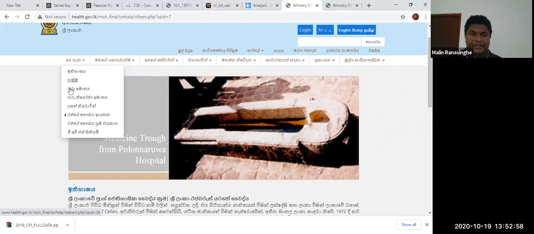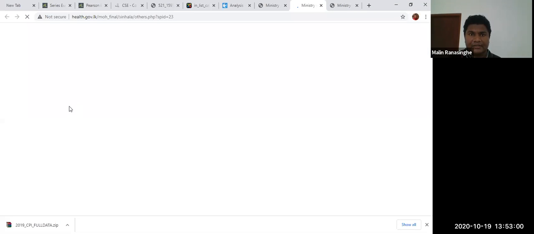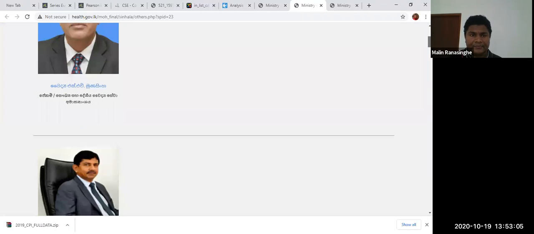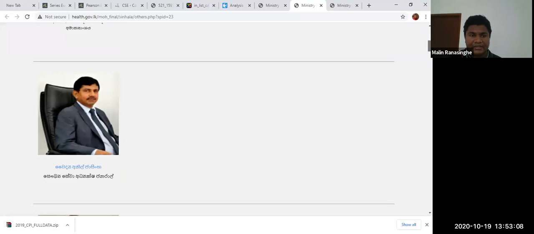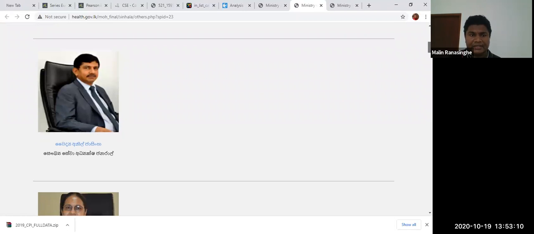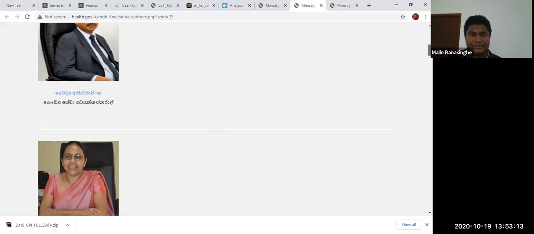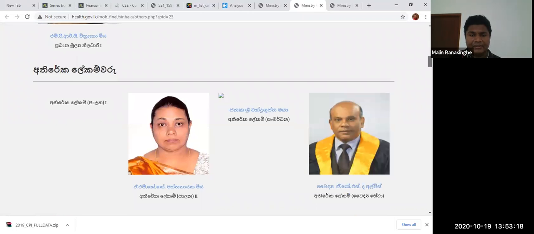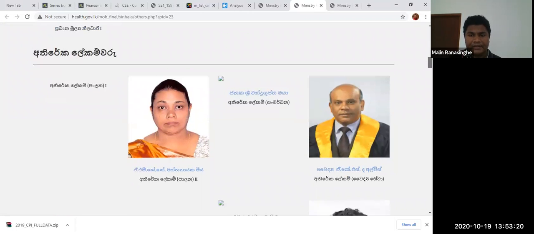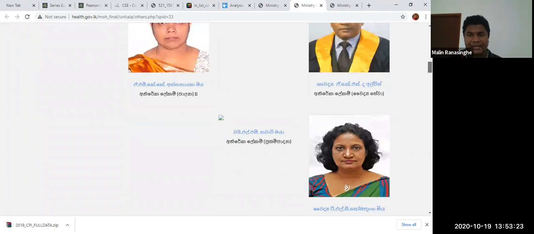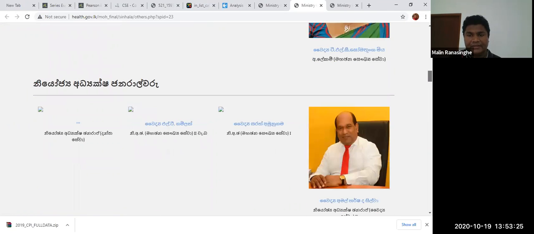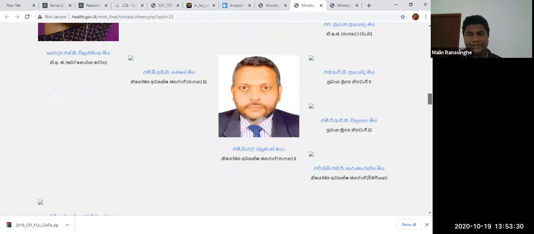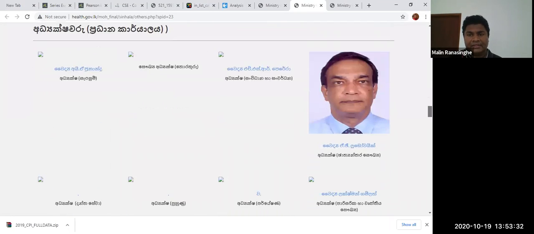So mainly, you can see the organization of Sri Lanka, the portfolio of the people. This is Mr. so-and-so because he's the secretary, and then you can see Mr. Anil Jasingha is the director general of health services. You can see the main financial officer, additional secretaries, doctors, and deputy generals. So many positions are there for different purposes. It's all about the head office.